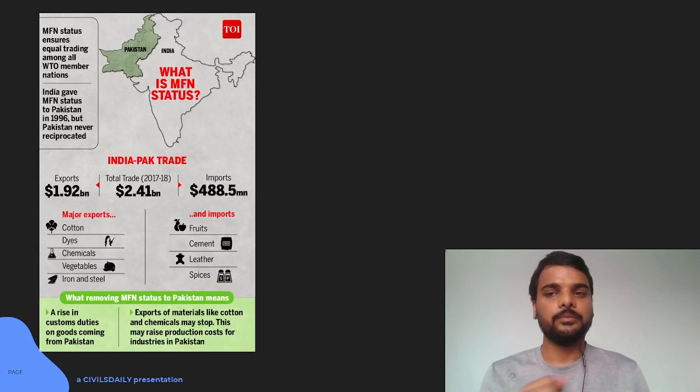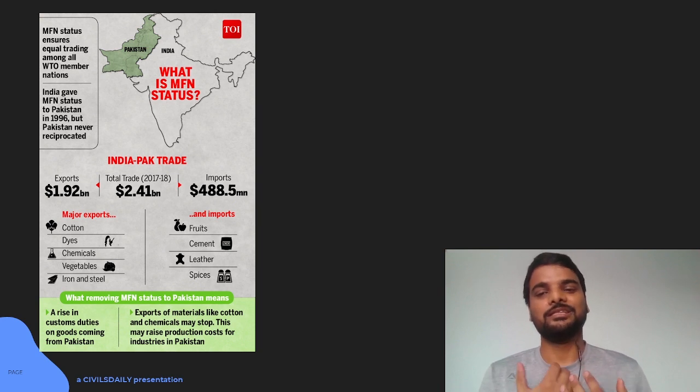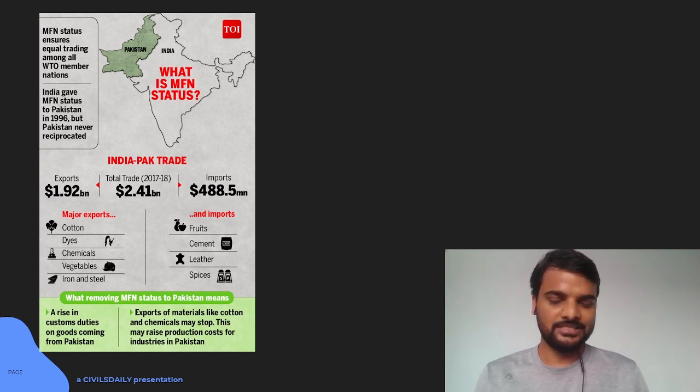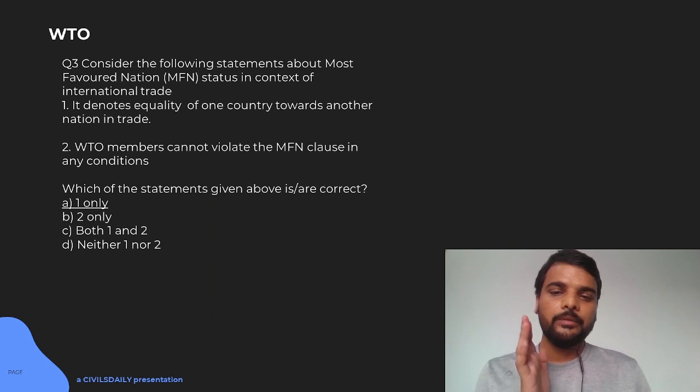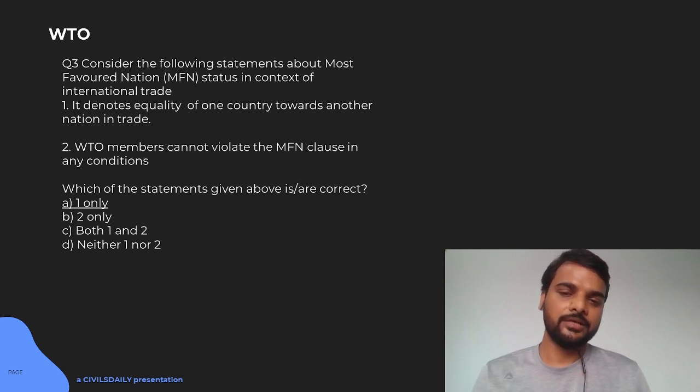But let's understand how. MFN was given by India to Pakistan in 1996 itself, but Pakistan never gave it back, because somewhere in Pakistan, those religious leaders think most favored nation status means the most beloved country, and how can India be the most beloved country, so they never gave it. But India also withdrew it as a counter. So some flexibility does exist within the WTO to withdraw or impose the MFN clause.